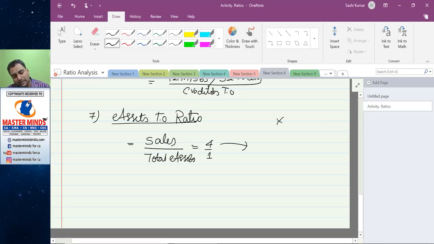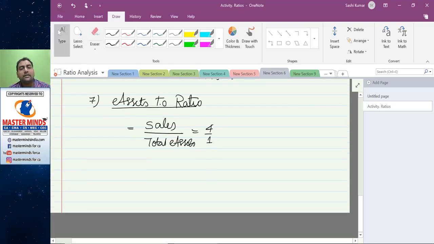Suppose X Limited, a similar company in the industry, identical to your existing company, had an asset turnover ratio of 10 times. But you have an asset turnover ratio of 4 times. Your asset turnover ratio is much less than the industry standard. So why is it? What are the reasons? Might be.